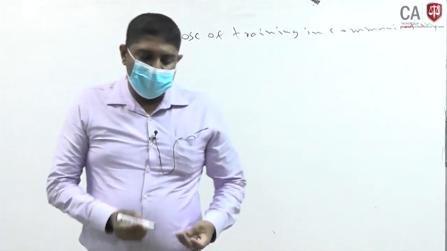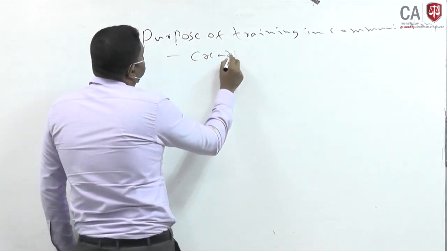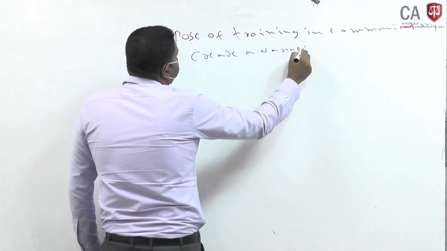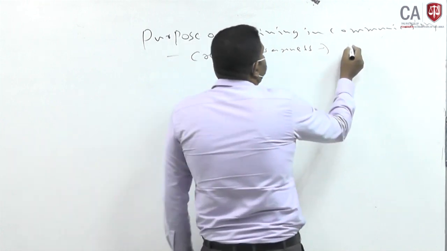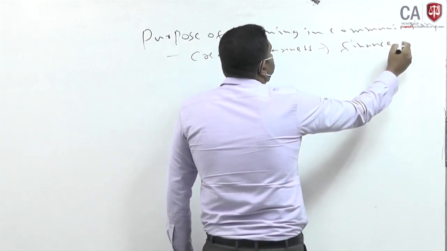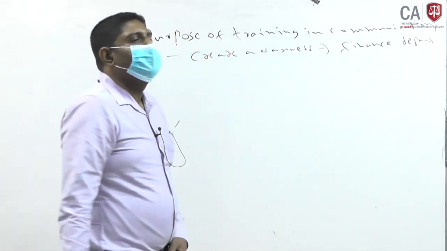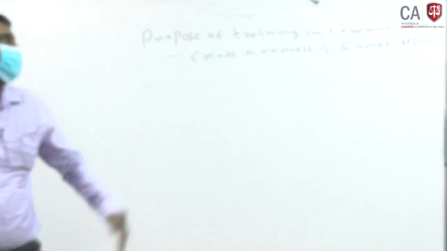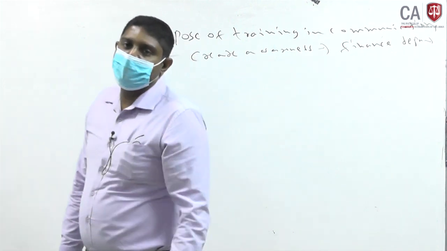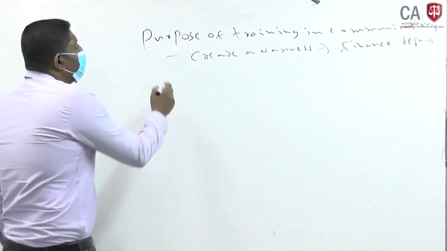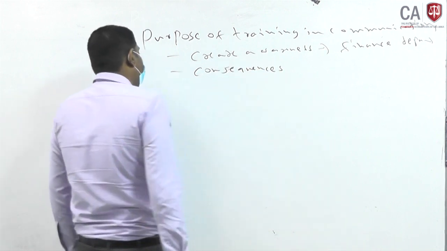So what is the main purpose here? You have to explain to the employees, awareness should be given that the communication done by the finance department is not good. There are some issues with the communication made by the finance department, and at the same time you have to emphasize to the staff some consequences of this type of poor communication.